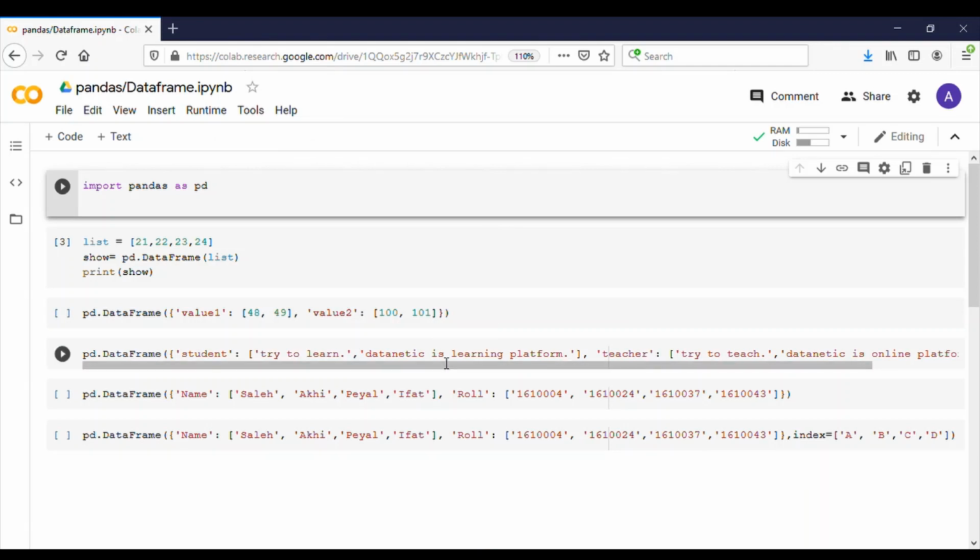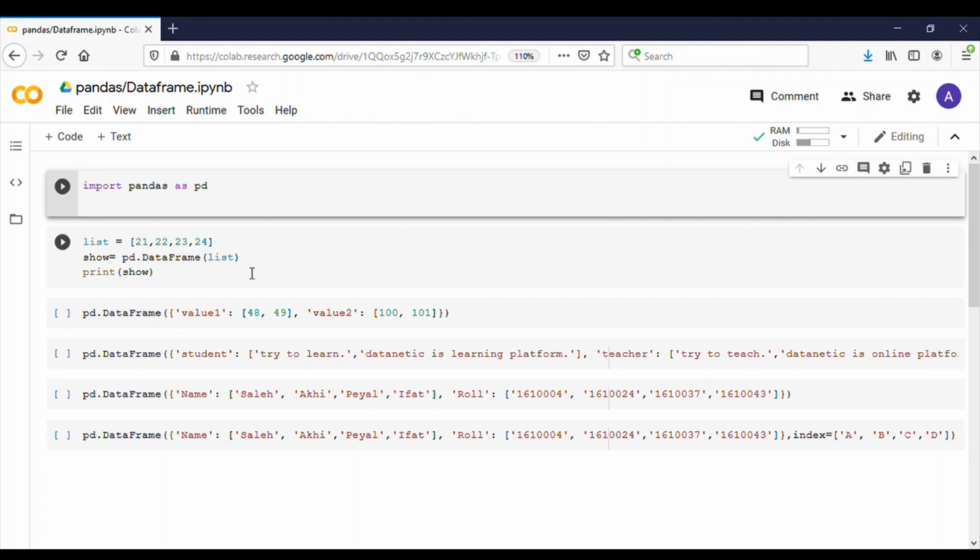Let's go to the coding. For implementing this DataFrame, I use Google Colab for coding. Firstly, we have to import the pandas library as pd. Then we will run this cell.